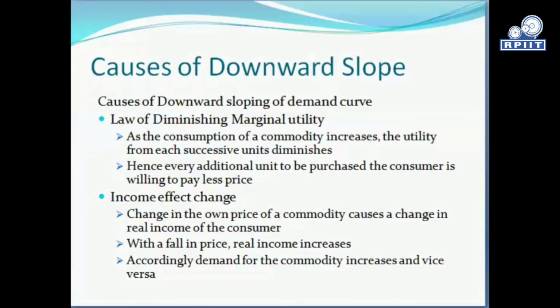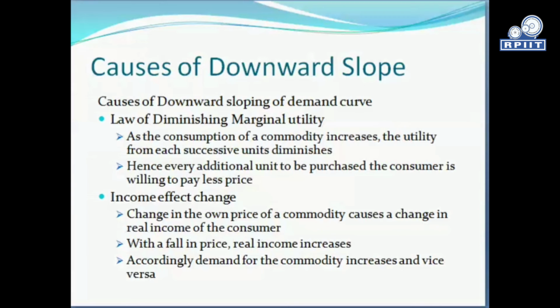Second, the income effect. A change in the own price of the commodity causes a change in the real income of the consumer. If the price falls, the real income of a person increases, and accordingly the demand for the commodity will increase.